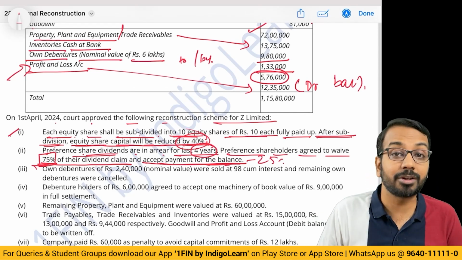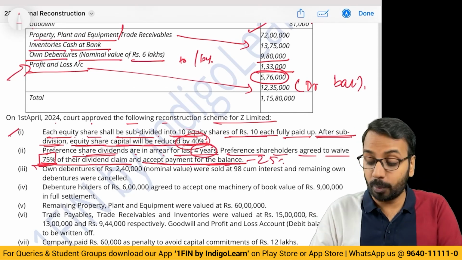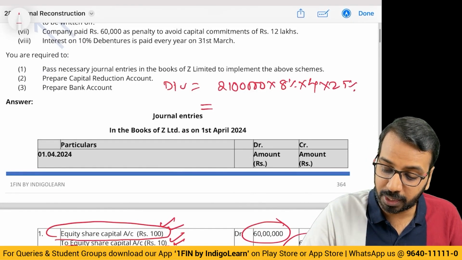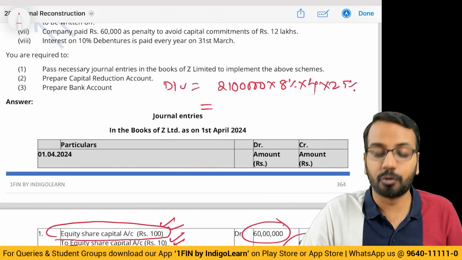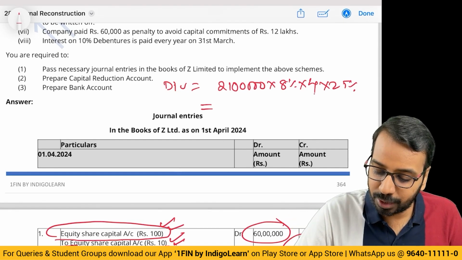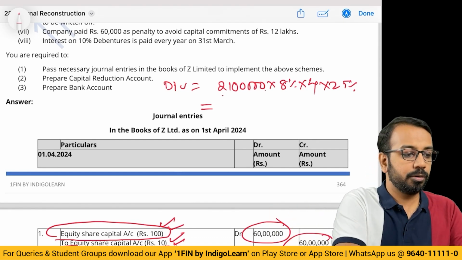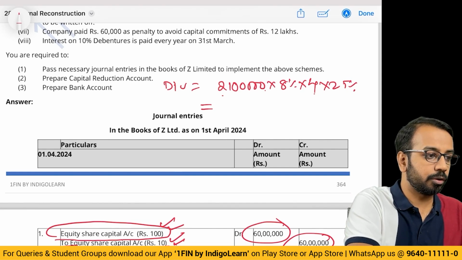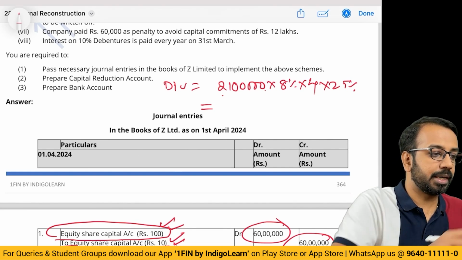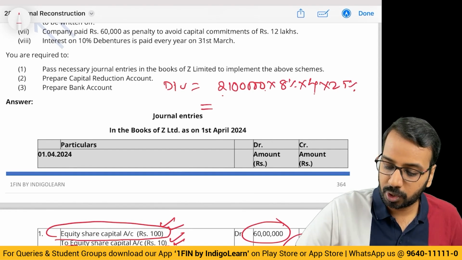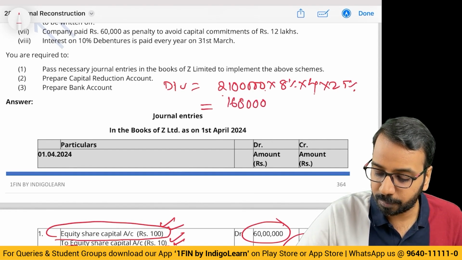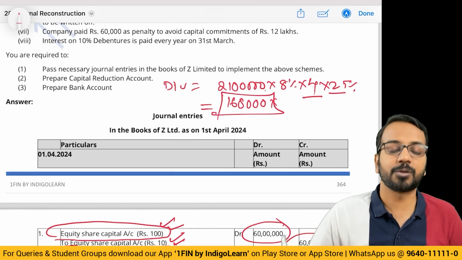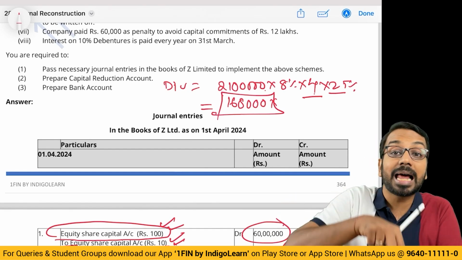Payment means what? Have they given up? No. They want money. How much? 25%. So into 25% into 4 becomes 100, and 21 lakhs into 8%. So 21 lakhs into 8% is 1,68,000. 1,68,000 into 25 into 4 divided by 100 is 1,68,000. So 1,68,000 is what I need to pay. Now is this liability recorded?